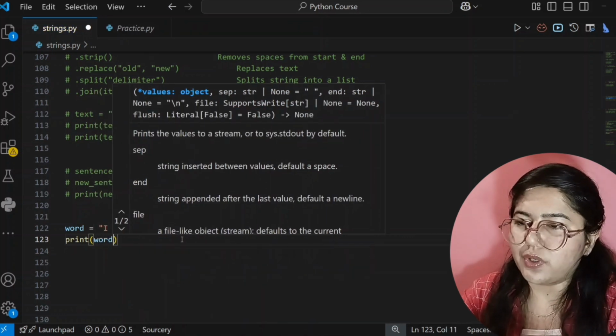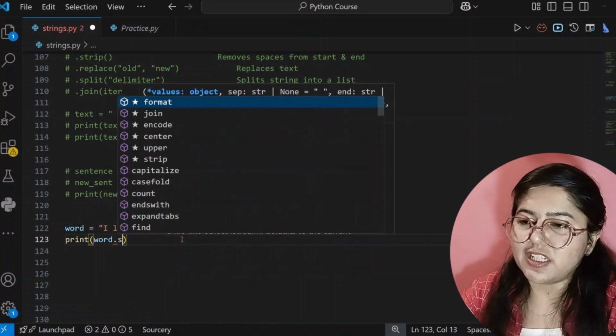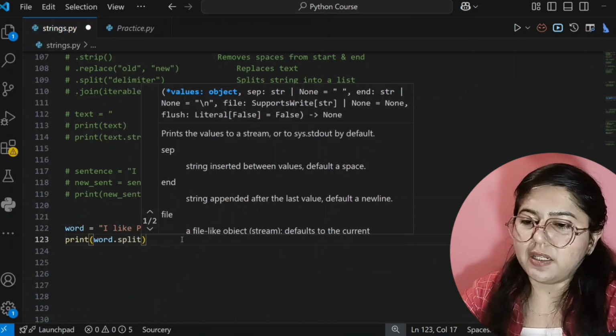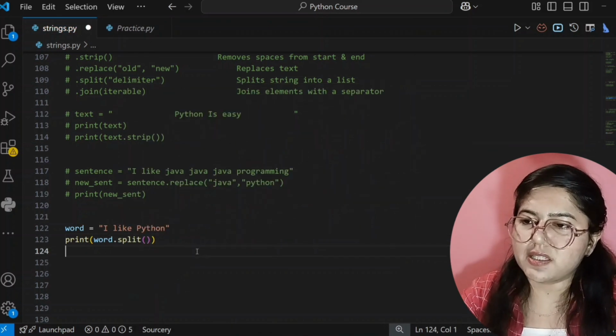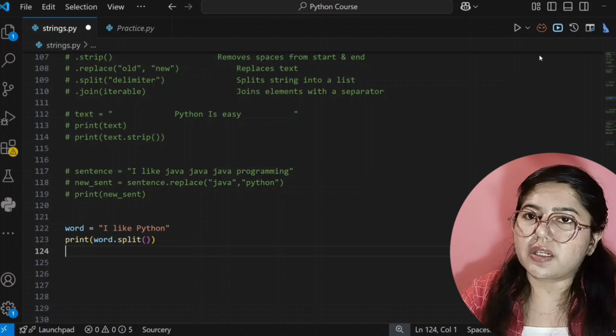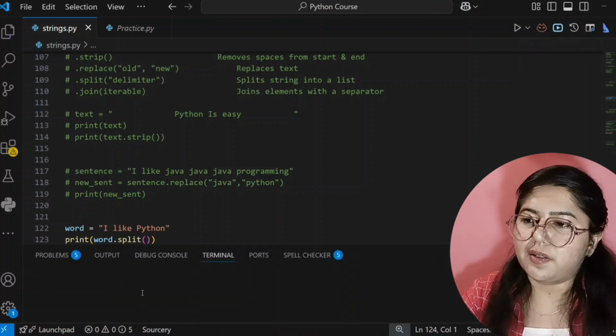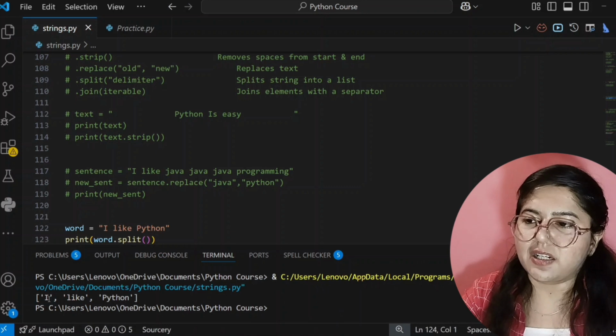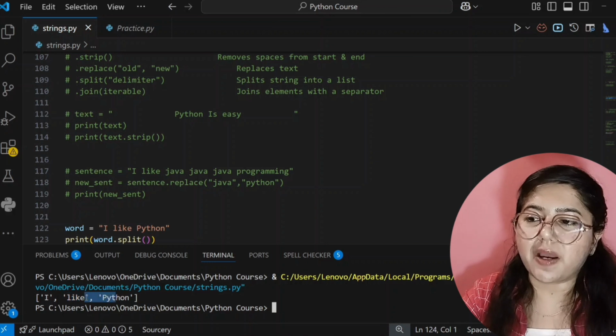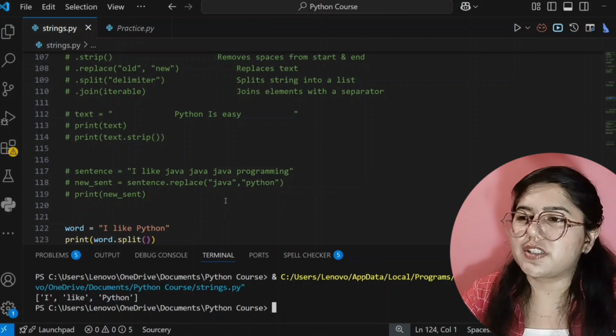So for that, word, then dot, then split, and then parenthesis. Don't forget this. Okay, and now I will run. So let's see, our string will convert into a list. See here, our string is converted into a list. Okay, I is separated, like is separated, and Python is separated with the help of commas. Okay, so I hope you understood this part.